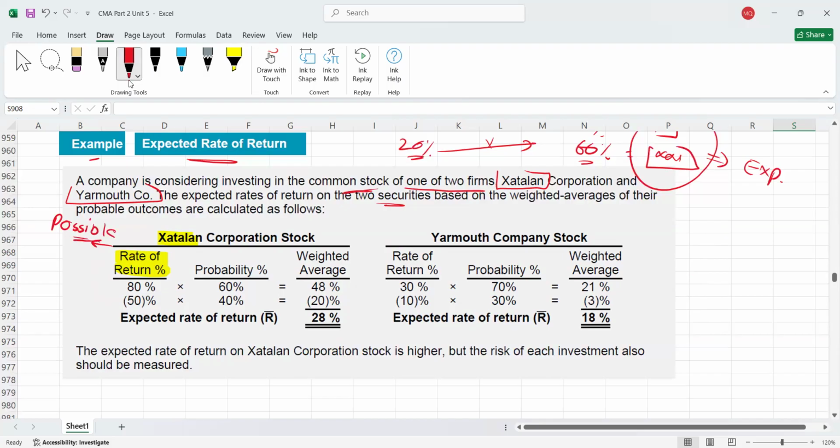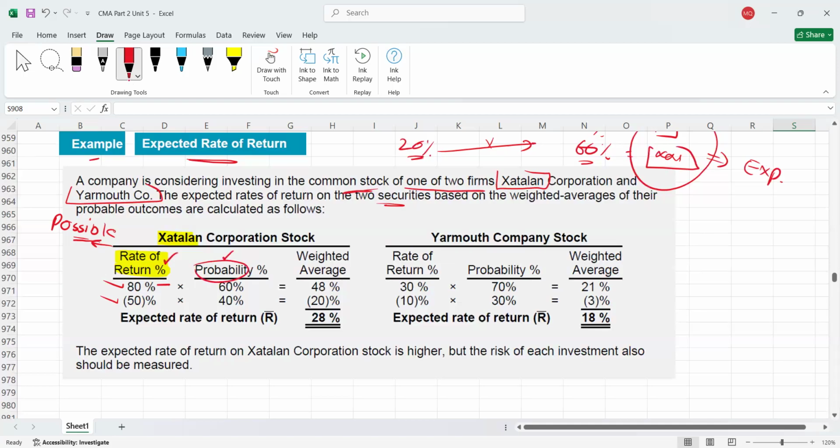Possible. For example, maybe if you invest into company A, you may get an 80% return. Or you may also get a 50% loss, because 50% is negative, so it means it's a loss. But for the 80% return, how much is the probability? Please remember this probability will also be given in the question. Rate of return will also be given in the question.